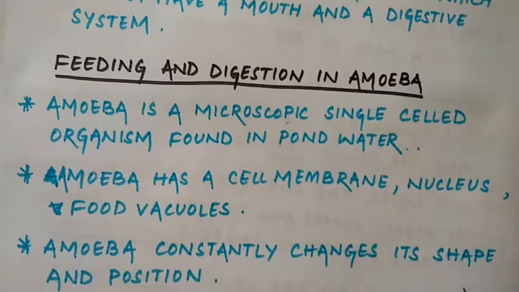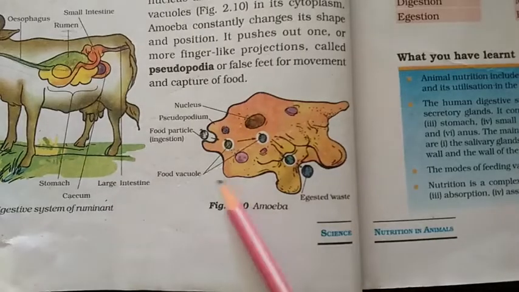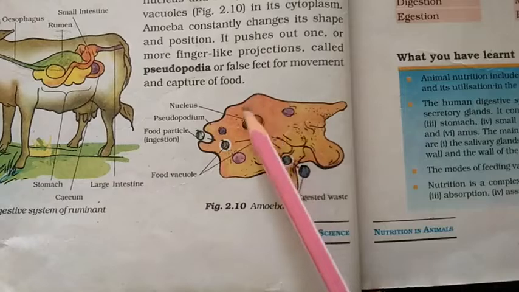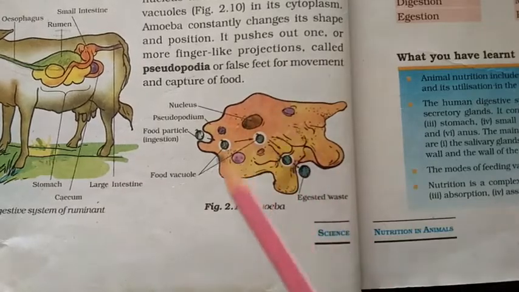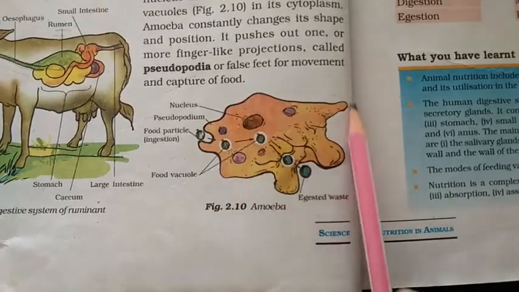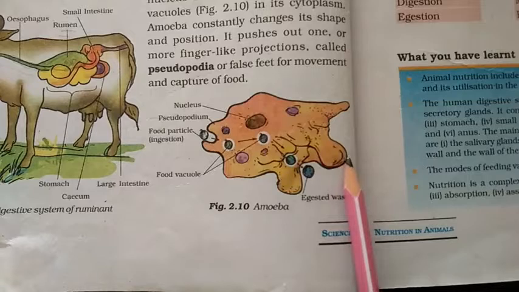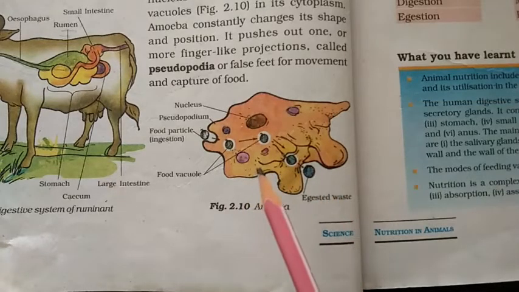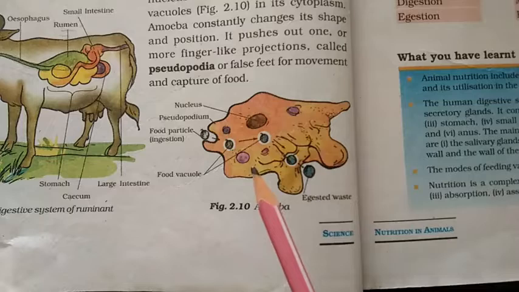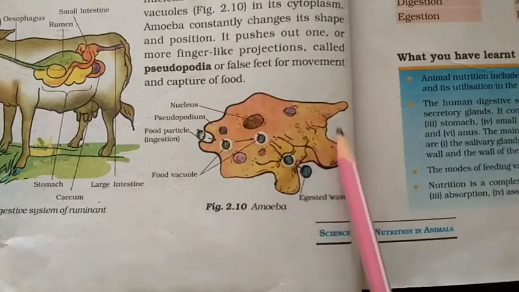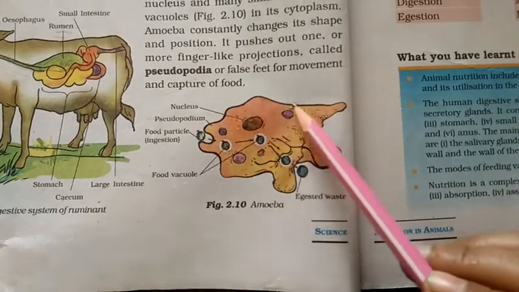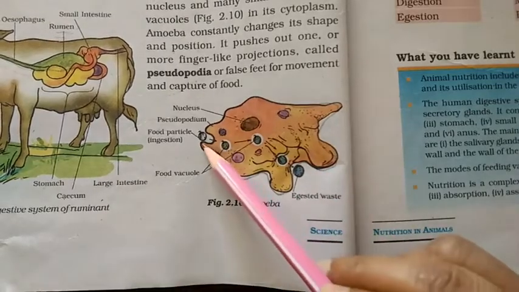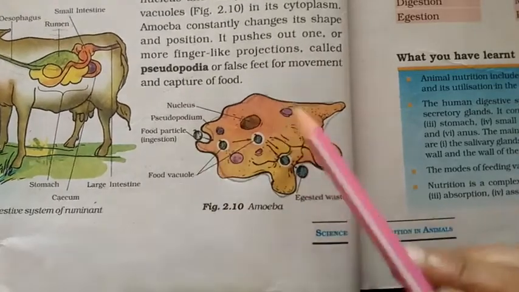So this is the picture of amoeba. It is a single cell, an organism found in pond water, and it is so small that we cannot see it with our eyes. We have to use a microscope. You can see the amoeba has a cell membrane. This one is the cell membrane. The covering is called the cell membrane.